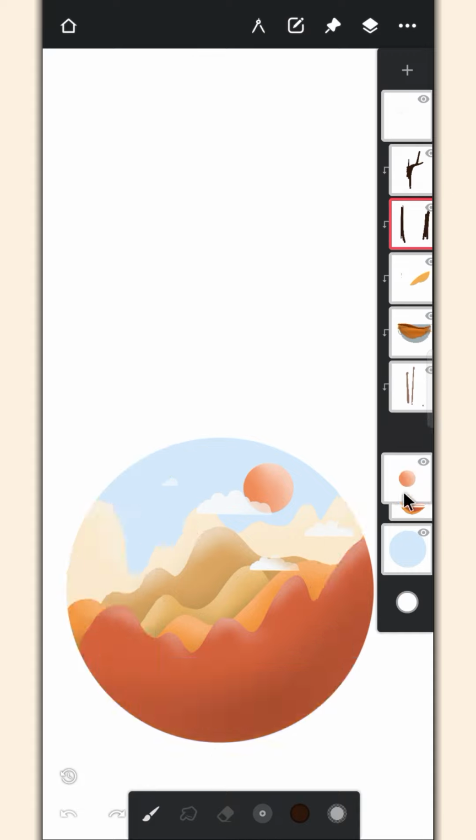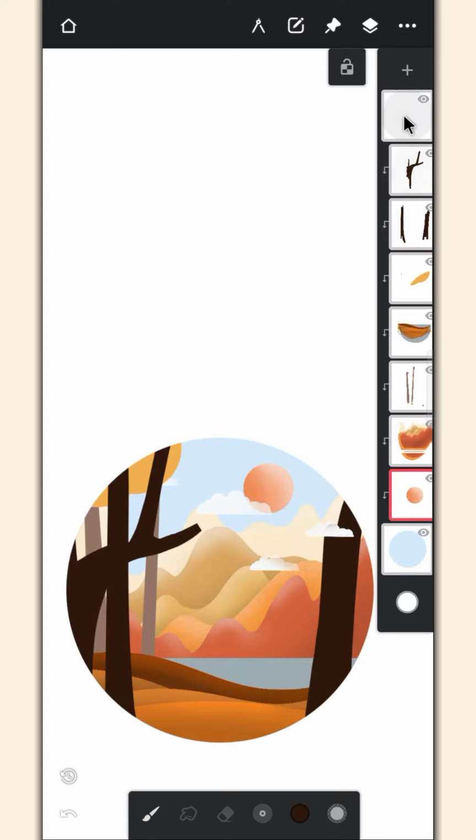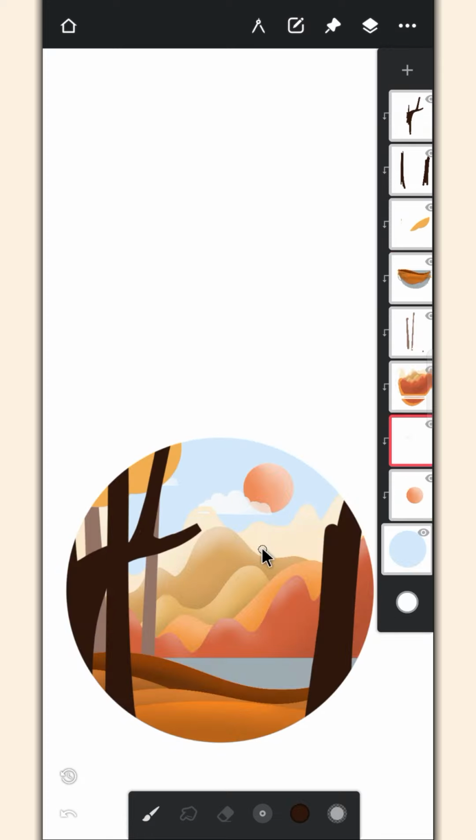Just drag the sun and cloud layer on top of the blue background layer and change them to clip layers. Now, continue with your tree.